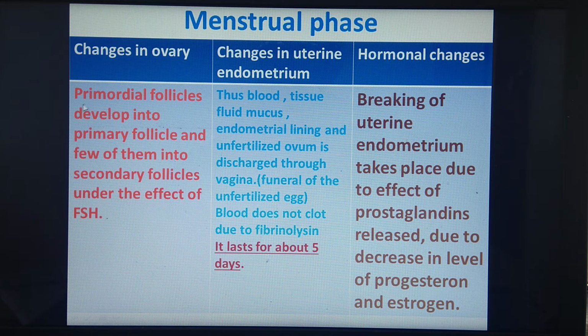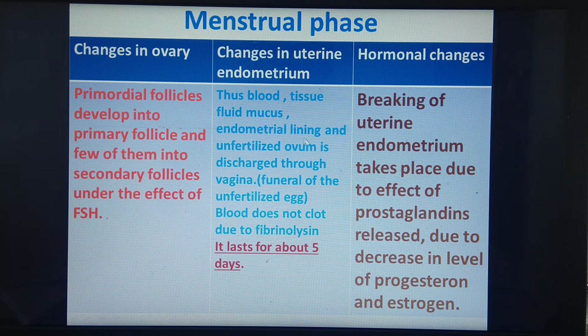What happens? Primordial follicles develop into primary follicles, and a few of them into secondary follicles, under the effect of follicle stimulating hormone. What are the changes in the uterine endometrium? Remember that breaking of the uterine endometrium takes place. And as there is breaking of the uterine endometrium, the blood, tissue fluid, mucus and endometrium lining, along with the unfertilized ovum, is discharged through the vagina.